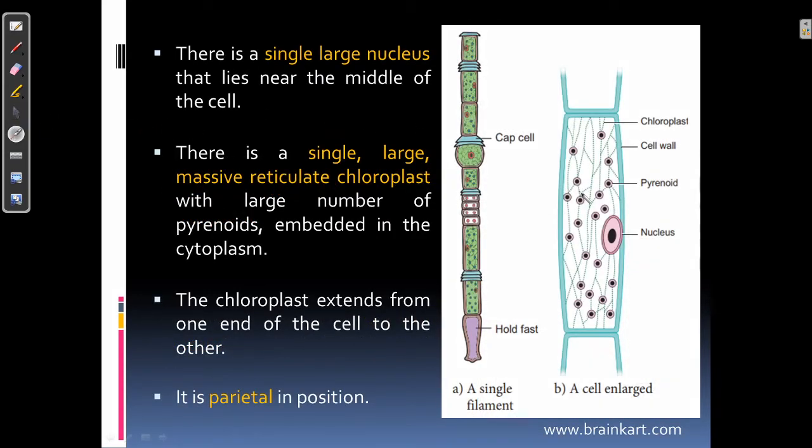There is a single large nucleus that lies in the middle of the cell, and there is also a single large massive reticulate chloroplast with a large number of pyrenoids which are embedded in the cytoplasm. The chloroplast extends from one end of the cell towards the other end, and its position is parietal.